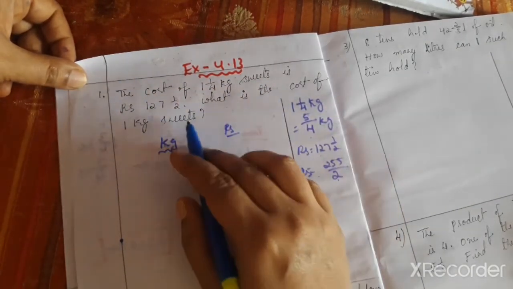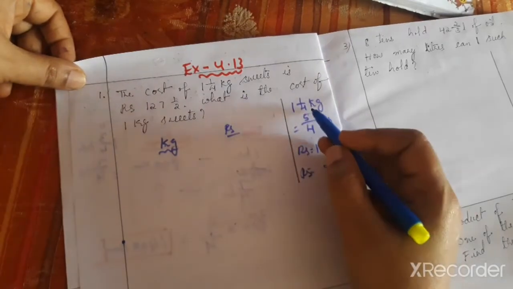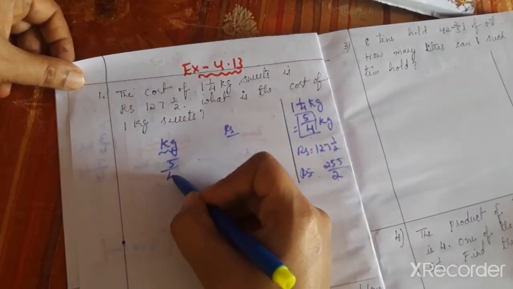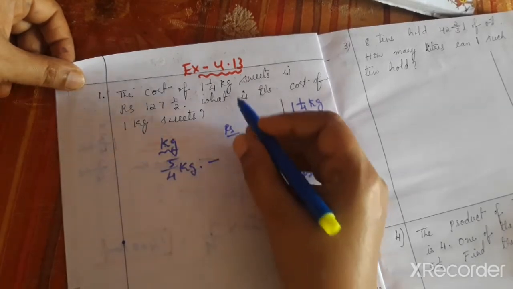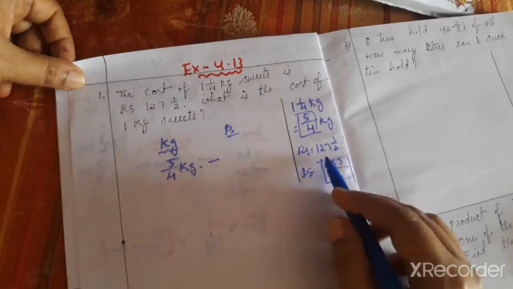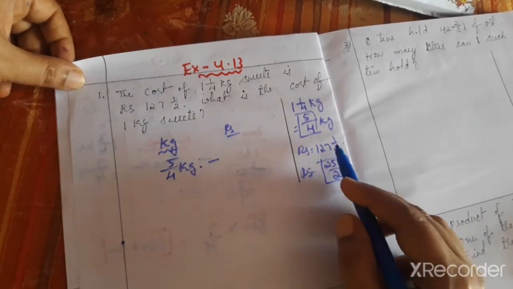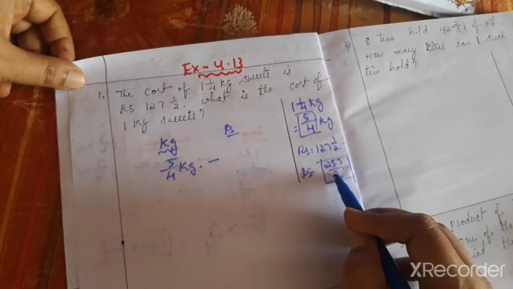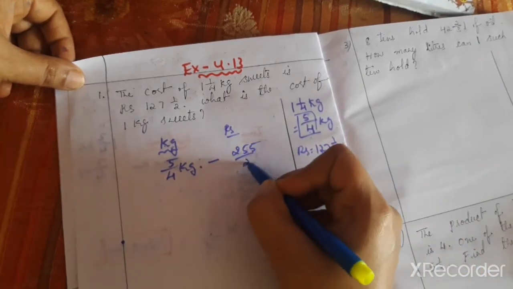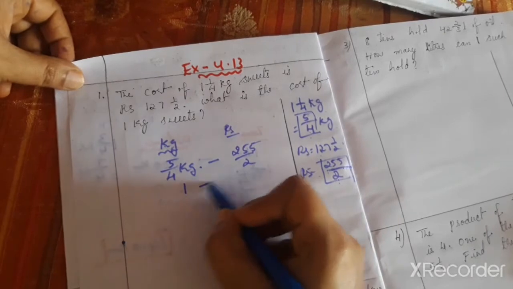What is the cost of 1 kg of sweets? So 1 1/4 kg means that is 5/4. So the cost of 5/4 kg of sweets is how much? That is 127 and half. Convert mixed into improper fraction, that is 255/2. And what is the cost of 1 kg of sweets?